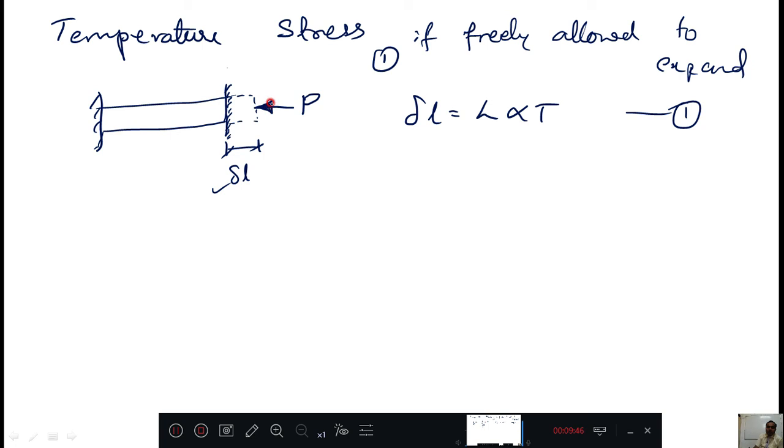Then how much force is required to push this? For that you should first answer what is the expansion here? This much. Then to push it from here to here, how much force is required?